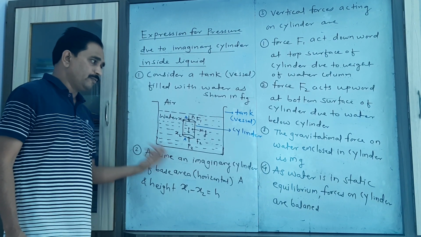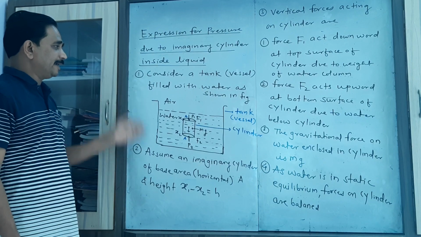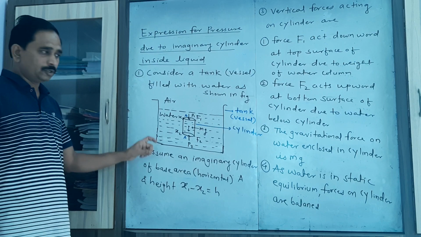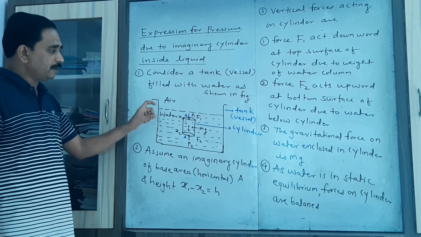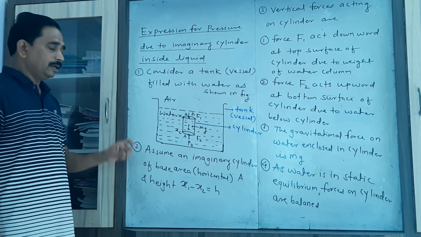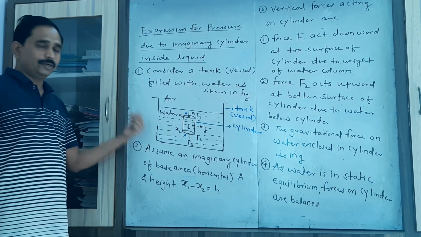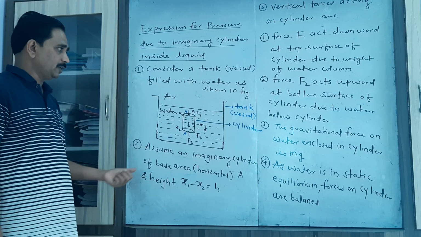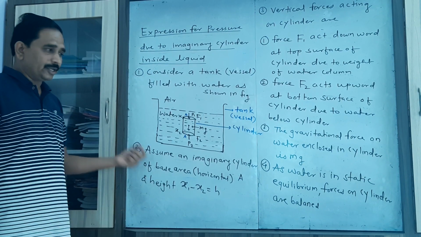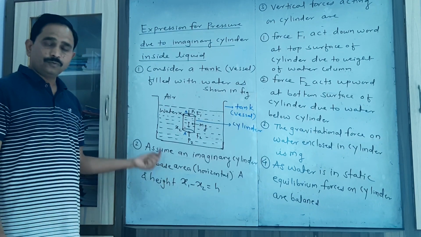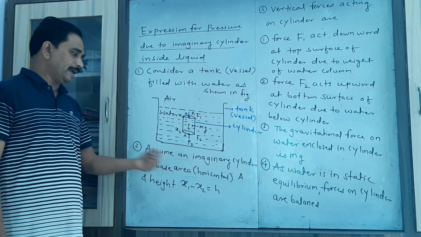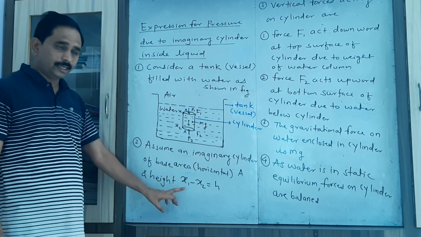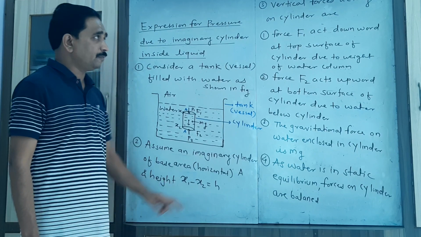Before moving to the further point, let us revise again. Here we have to find the expression for pressure because of the cylinder which is completely deep in water. For that, first we have to consider one tank, that is a vessel filled with water. Second, you have to consider the cylinder whose base area is A, and the height of liquid present inside the cylinder is x1 minus x2, which is equal to h.